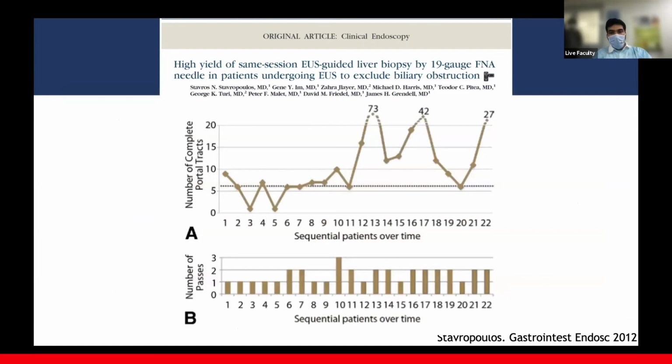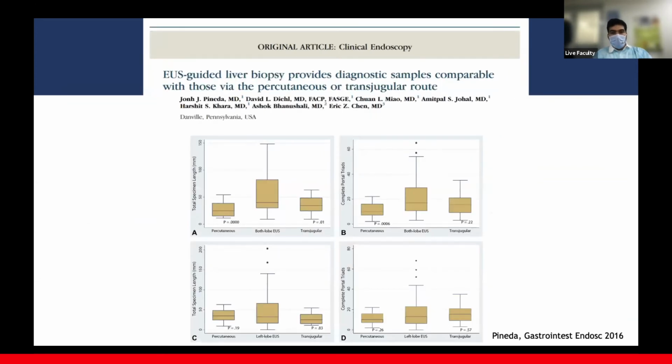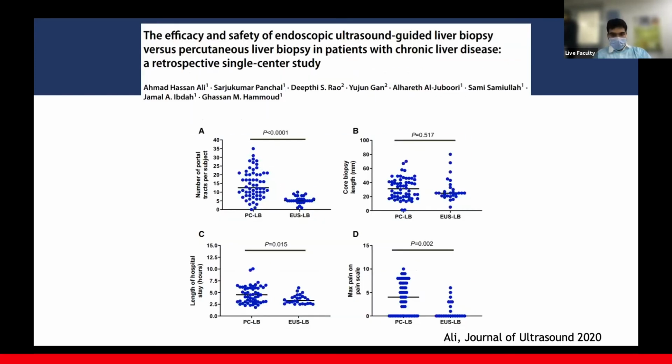And it is also shown that as experience improves, we can reach astronomical numbers of portal tracts, actually up to 73 and 42 and 27 portal tracts. That's a large amount of portal tracts. So we can almost always get a diagnosis. The results of EUS-guided biopsy seem to be at par and oftentimes better than transjugular and percutaneous biopsies as well. At least they seem to be at par. But again, we have to understand that these are smaller studies and these are early studies. So there might be an element of bias there, but it seems promising.